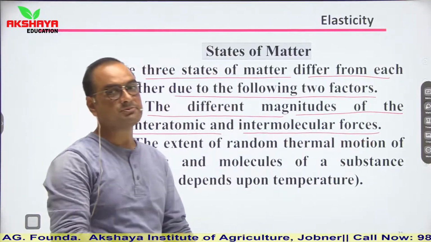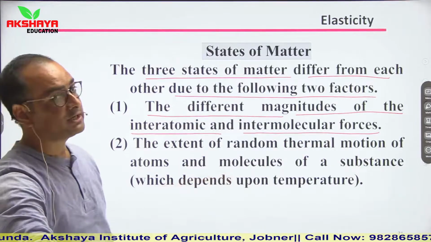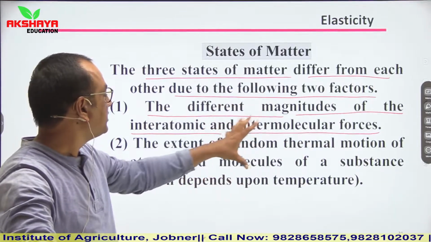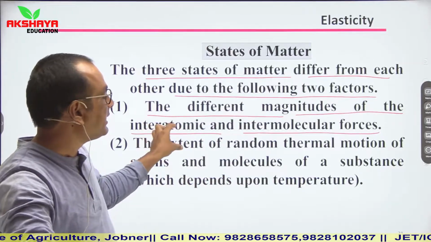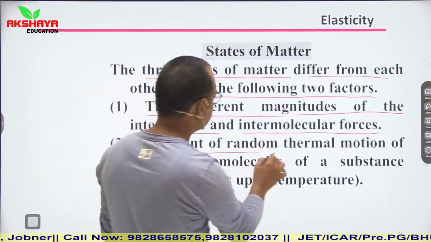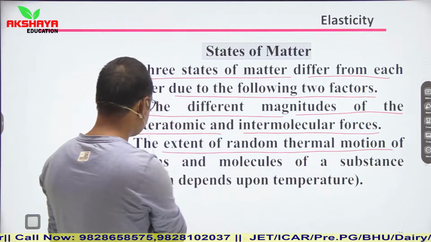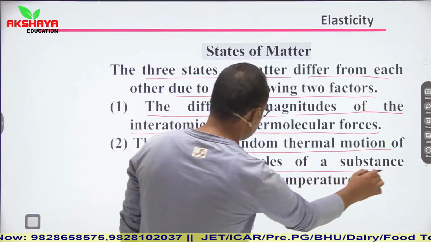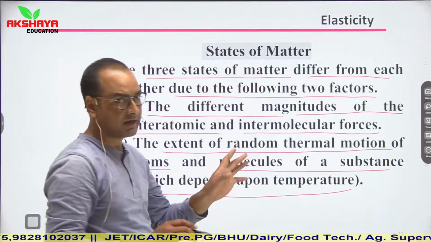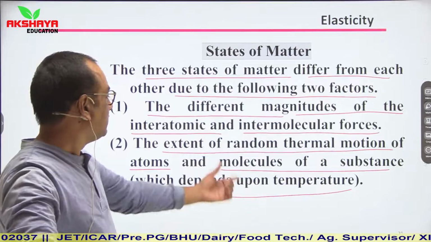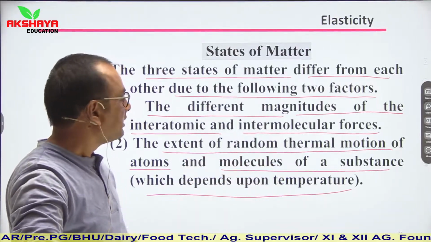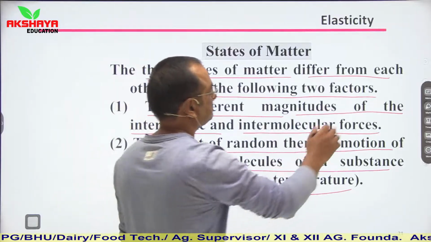So what factors does it depend on here? It is depending on different magnitudes of interatomic and intermolecular forces, and the extent of random thermal motion of atoms and molecules of a substance, which depends upon temperature. So another varying factor is random thermal motion. Random thermal motion is due to temperature dependence.